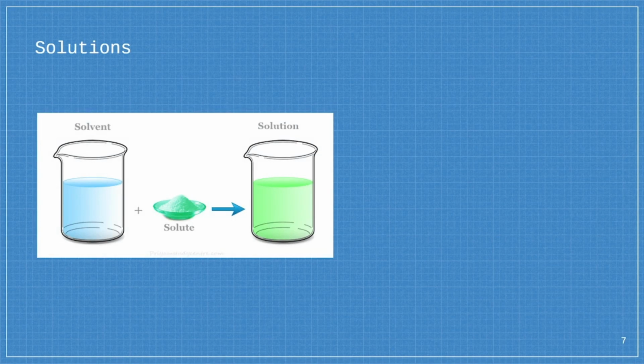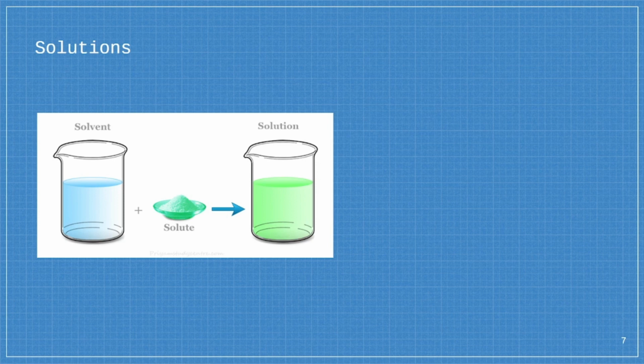Going back to the diffusion practical we looked at, the colored liquid formed by adding the dye is a solution. A solution is a liquid that consists of a solvent and a solute. Solvent is the liquid base in which the solute is dissolved, as you can see in this diagram. And the solute, obviously, is the substance that is dissolved in the solvent.